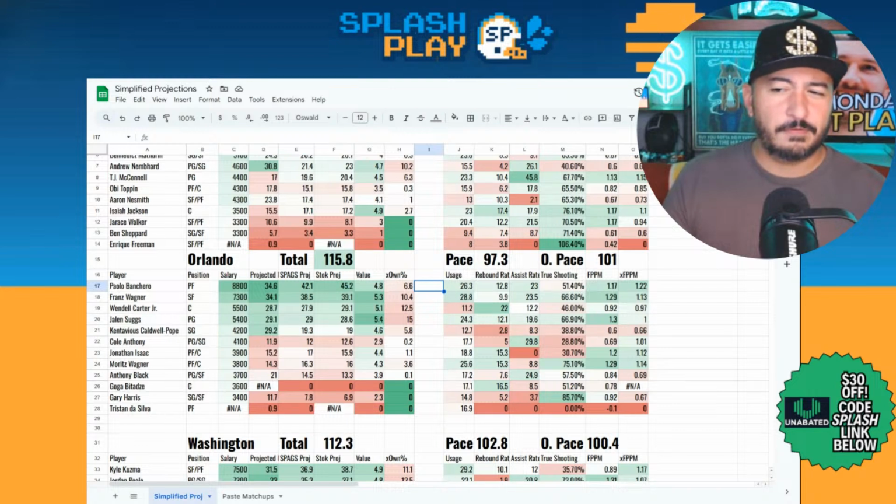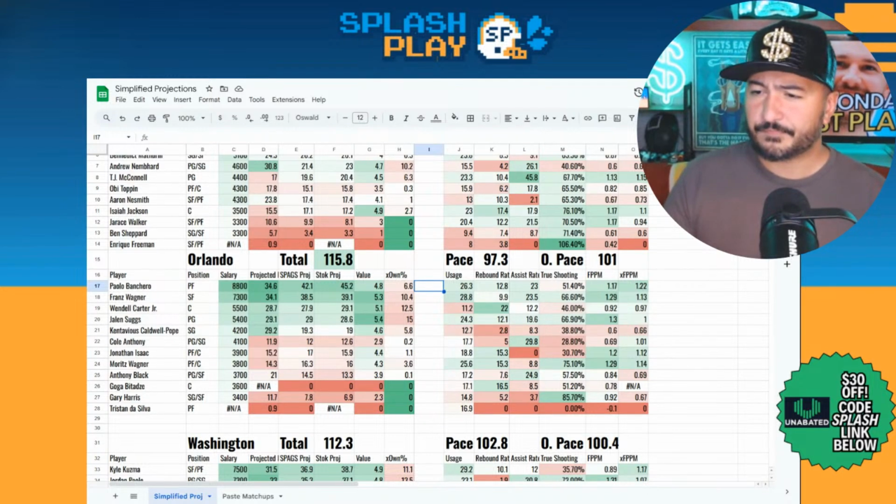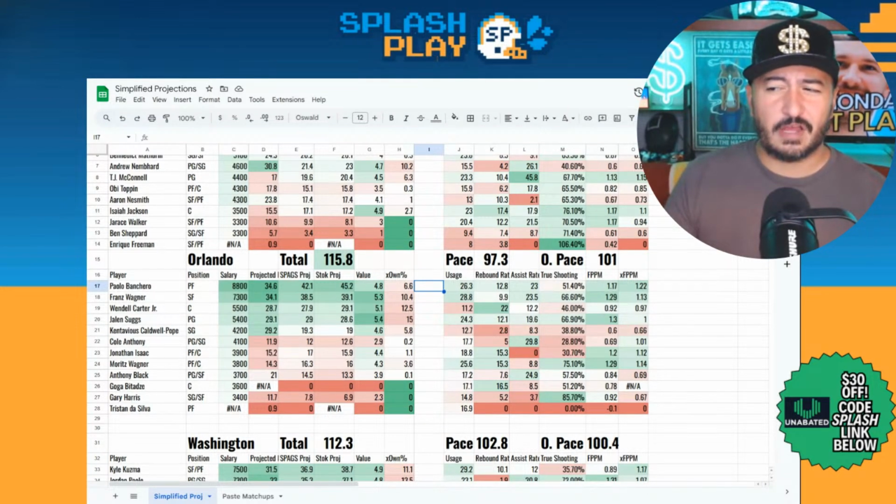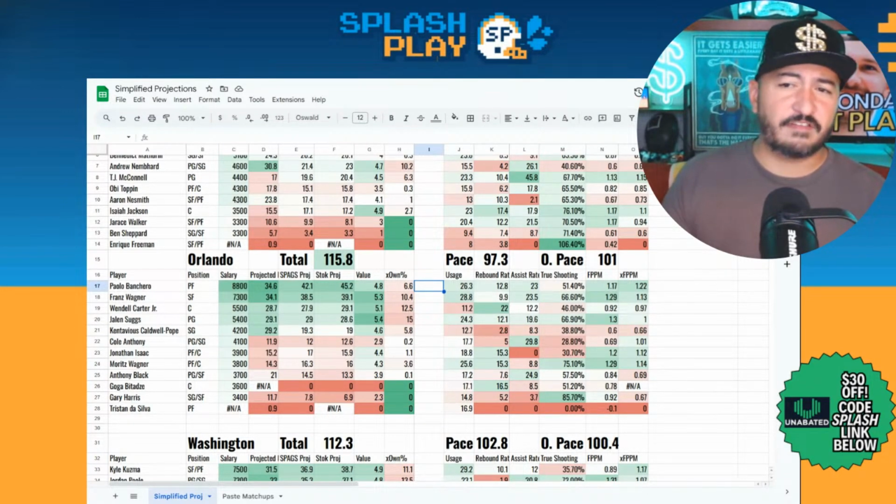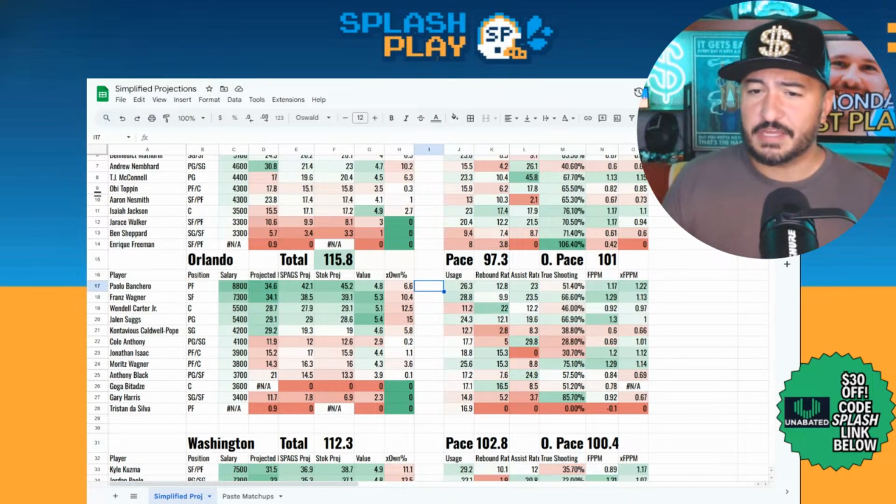Paolo Banchero, though, the dominant usage player here. Good projection on him, but not one that for me would be as good as Stokastic's. Rest of these guys here, Jalen Suggs, also shooting very well to start the year. 67% true shooting would be towards the higher end of the league overall.